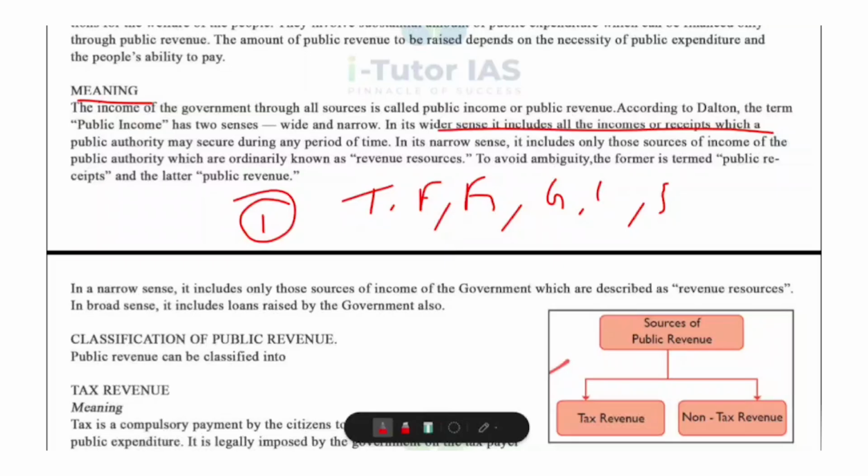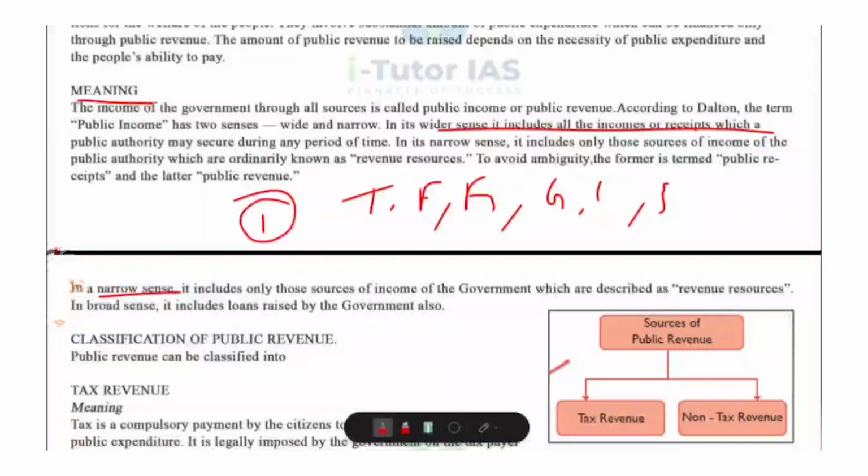Okay, then so in the narrow sense, public income includes only the regular income of the government. These are called revenue resources. Okay, remember that loans are not included here. For example, taxes like income tax, GST, then fees like license fees, registration fees, fines and penalties, profits of government companies, interest received by the government, etc. are included in the narrow sense. Okay, only revenue income, no loans are included here.